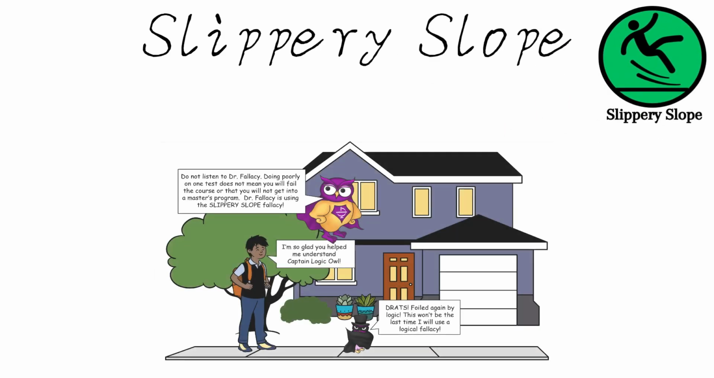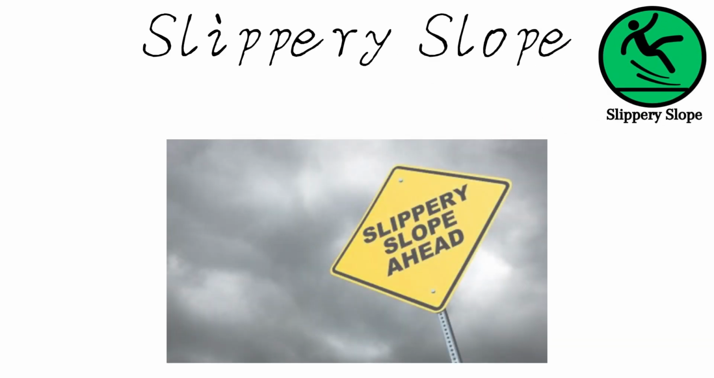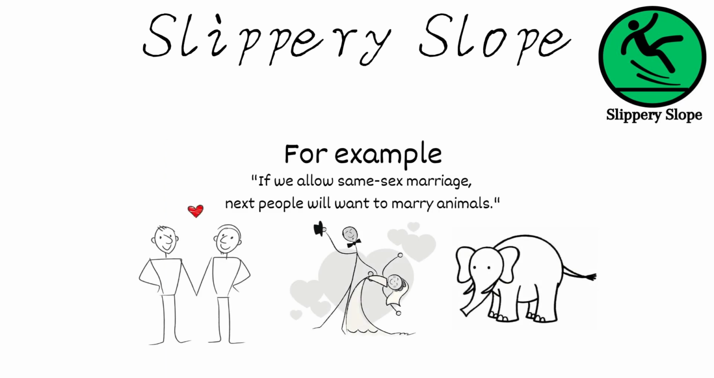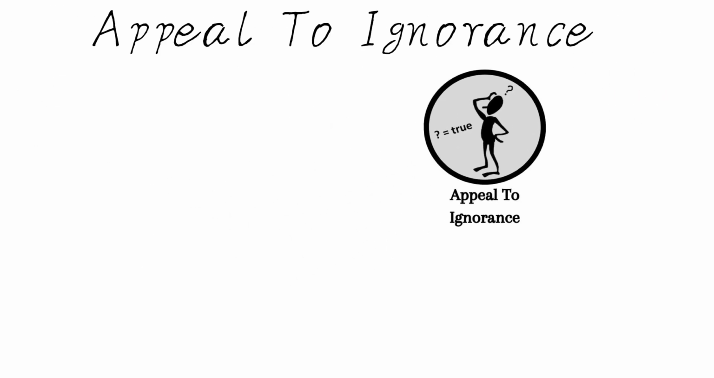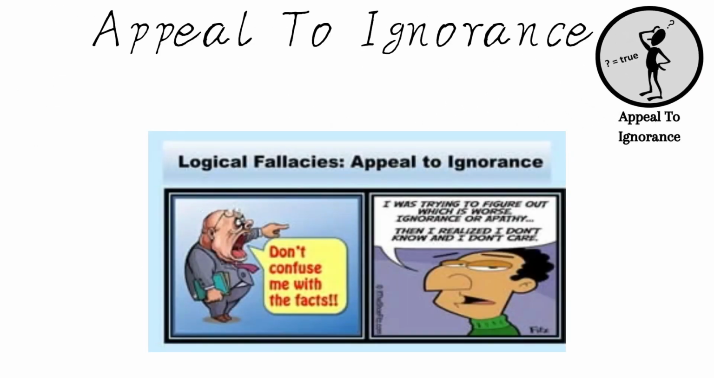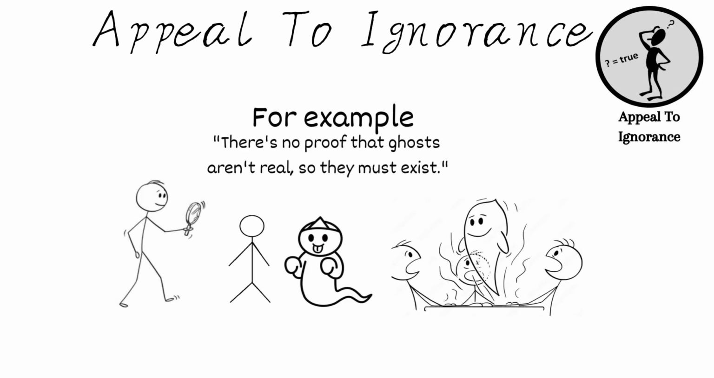Slippery slope: one action will lead to a series of increasingly dire consequences without sufficient evidence to support such claims. For example, "If we allow same-sex marriage, next people will want to marry animals." Appeal to ignorance: the absence of evidence against a claim is taken as evidence for the claim, or vice versa. For example, "There's no proof that ghosts aren't real, so they must exist."